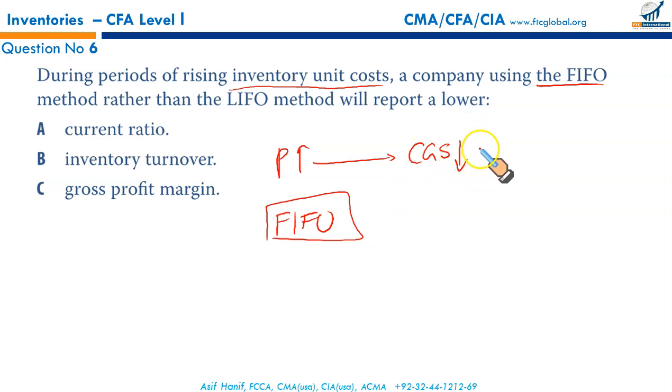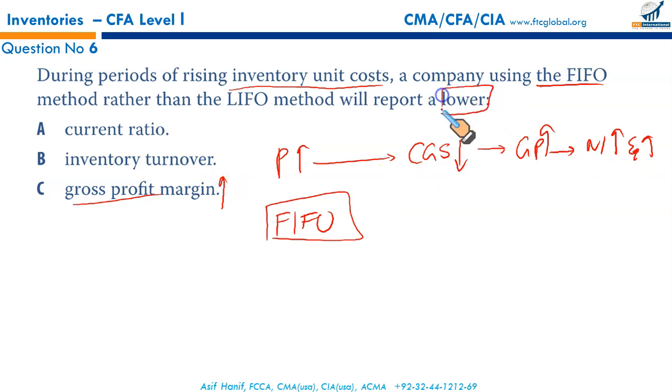This lower CGS will give you higher gross profit, and this higher gross profit will give you higher net income. Higher net income will give you higher equity number. So regarding gross profit margin, under FIFO it would be higher. But we are looking for something that is lower.